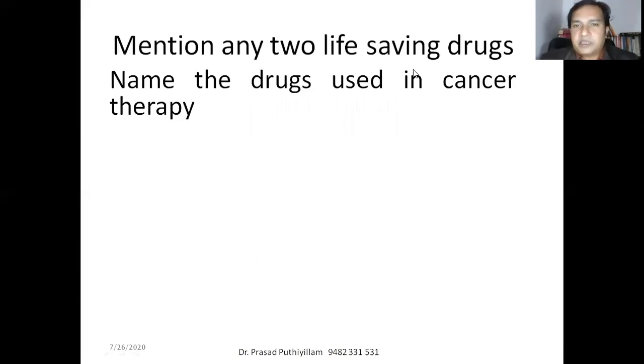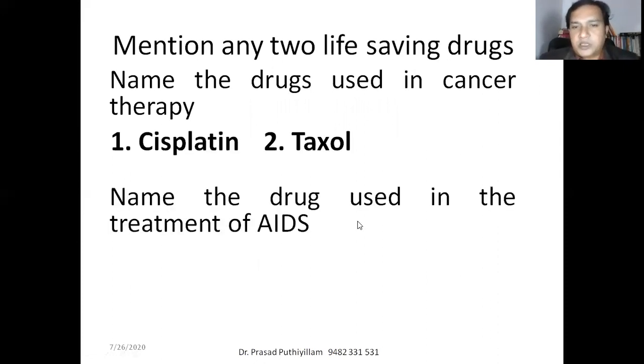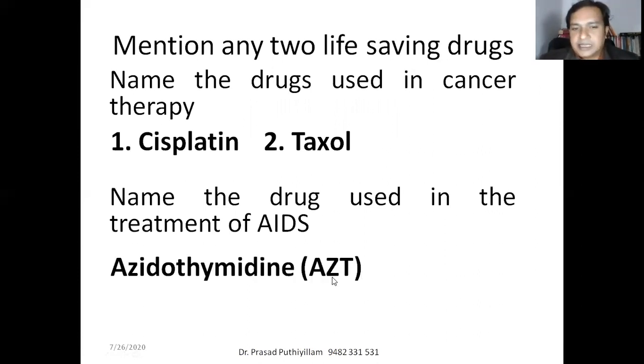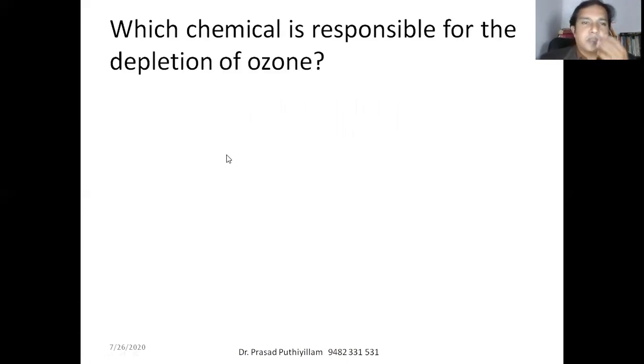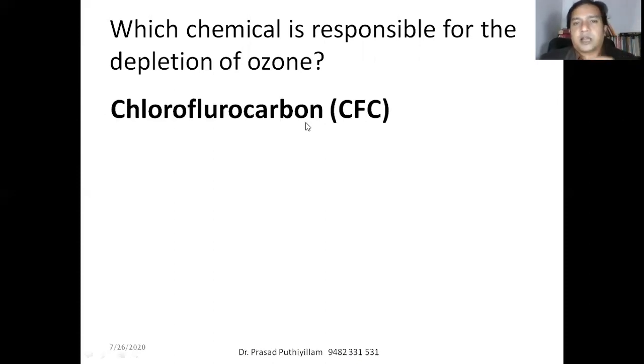Mention any two life-saving drugs, or name the drugs used in cancer therapy. They are cisplatin and Taxol. Name the drug used in the treatment of AIDS, that is AZT. Which chemical is responsible for the depletion of ozone? That is chlorofluorocarbons, CFCs.